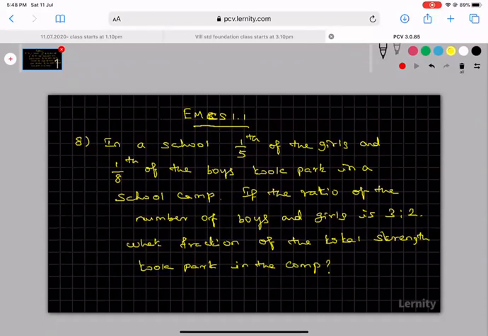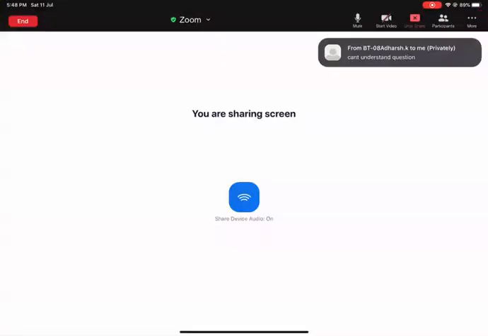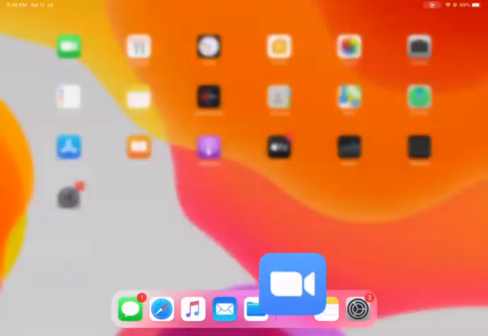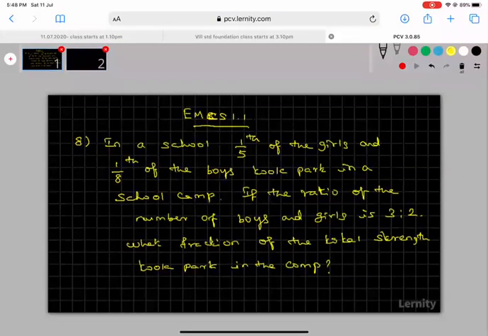I will move to the next slide to give the solution for this. After that, I will show the first slide. Shall I continue? Okay, I will explain, don't worry. They are given the sentence: 1/5 of the girls and 1/8 of the boys took part in a school camp.